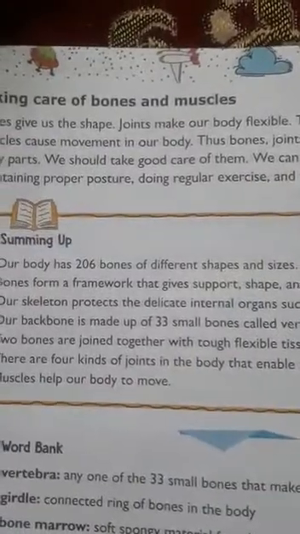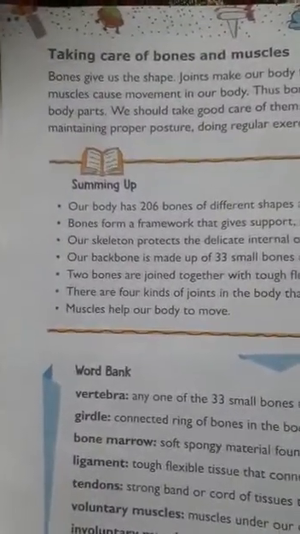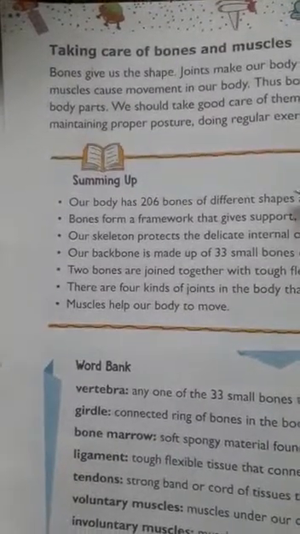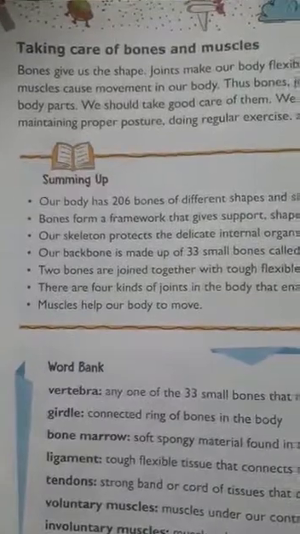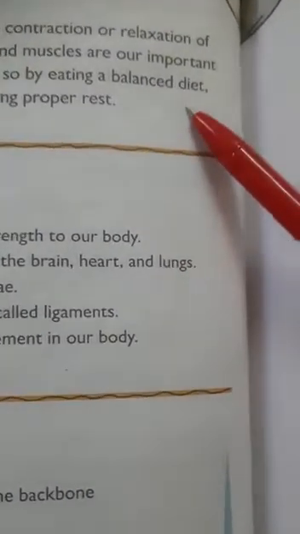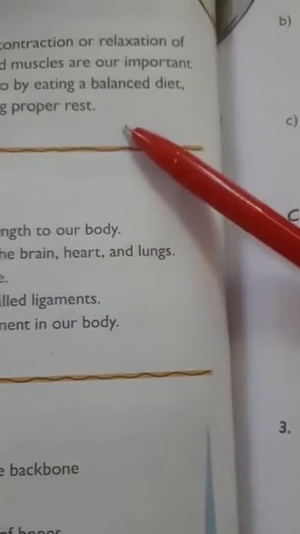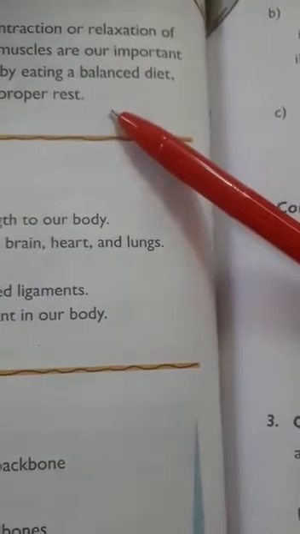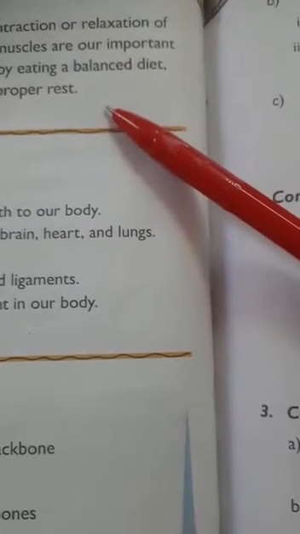We can do so by eating a balanced diet. How can we take care of our bones, muscles and our joints? By taking a balanced diet. What is a balanced diet? When all the essential nutrients are added in our daily meals, that is called a balanced diet. What are the essential nutrients? Carbohydrates, fats, proteins, vitamins, minerals.